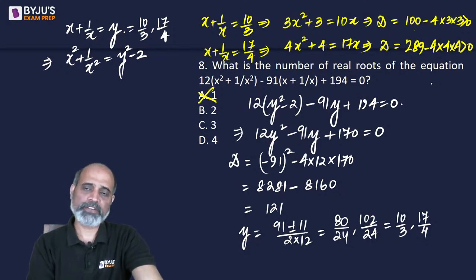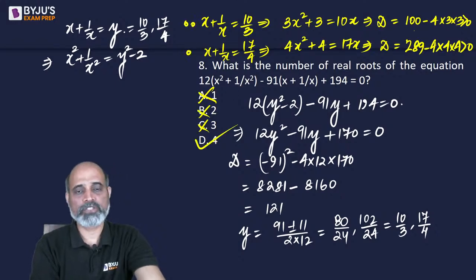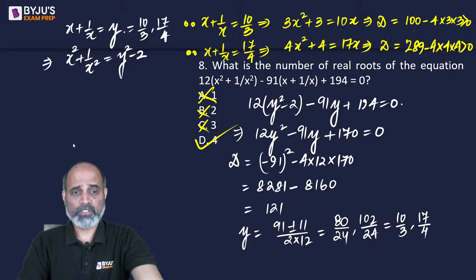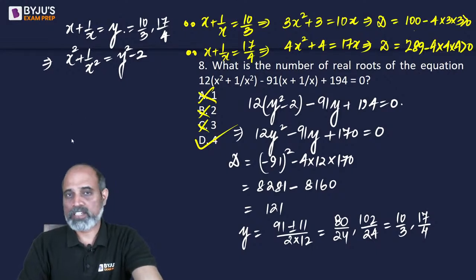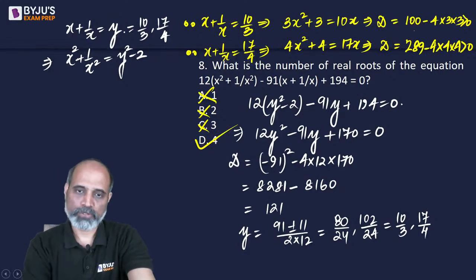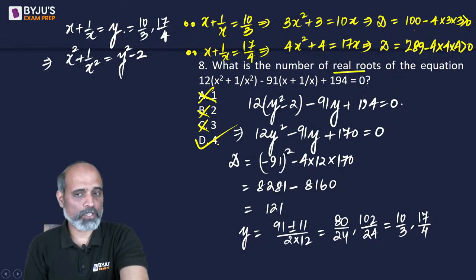So this gives us that we will be getting 4 roots. From here, 2 roots because the roots are real and the discriminant is positive. And from the second one also, since the discriminant is positive, we will be getting real roots and they are going to be positive, right? So 4 roots in total. Unfortunately, I do not see any shortcut for this.